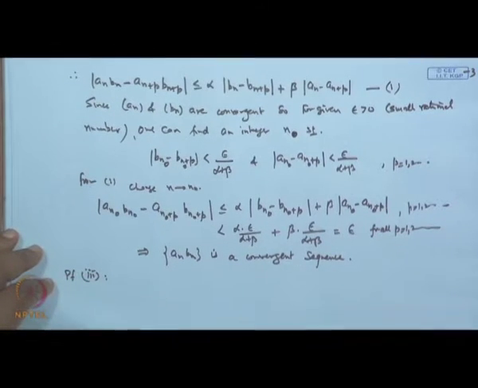We will show that division is also possible. If two convergent sequences are there, then one can divide a_n by b_n, provided all the terms of b_n are greater than some positive constant k. Then a_n over b_n is also a convergent sequence. So, let us start with this division. In a similar way, we start with this.